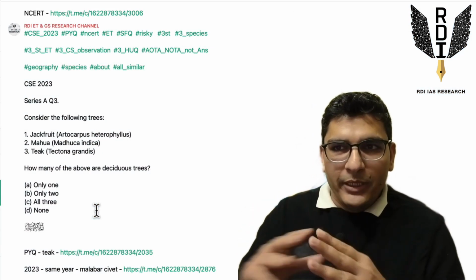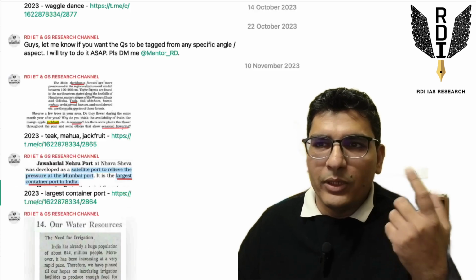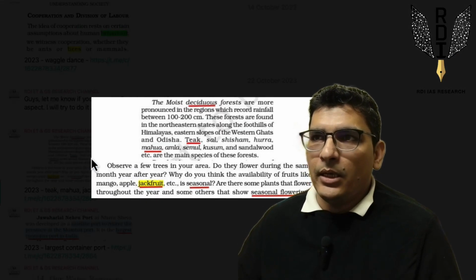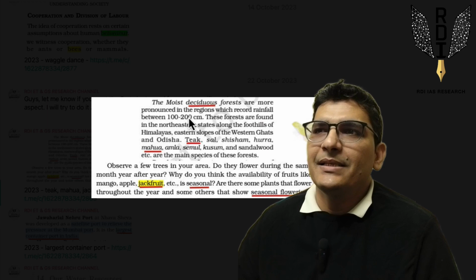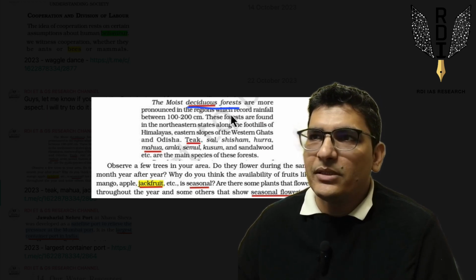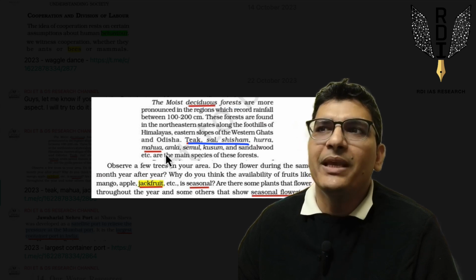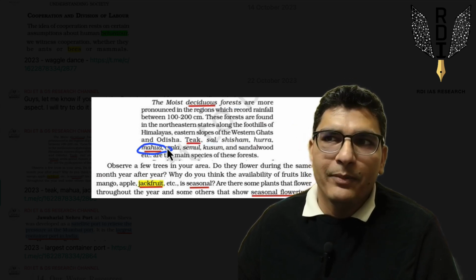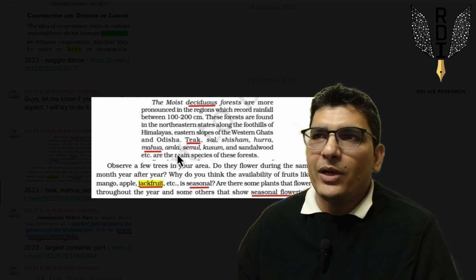So the point is, I'll just quickly go through the NCERT also once actually. So you can see this is NCERT of geography, and it talks about deciduous forest. You can see teak, sal, sisam, even mahua is given. We'll talk about mahua in a bit. And other names also are there, right?